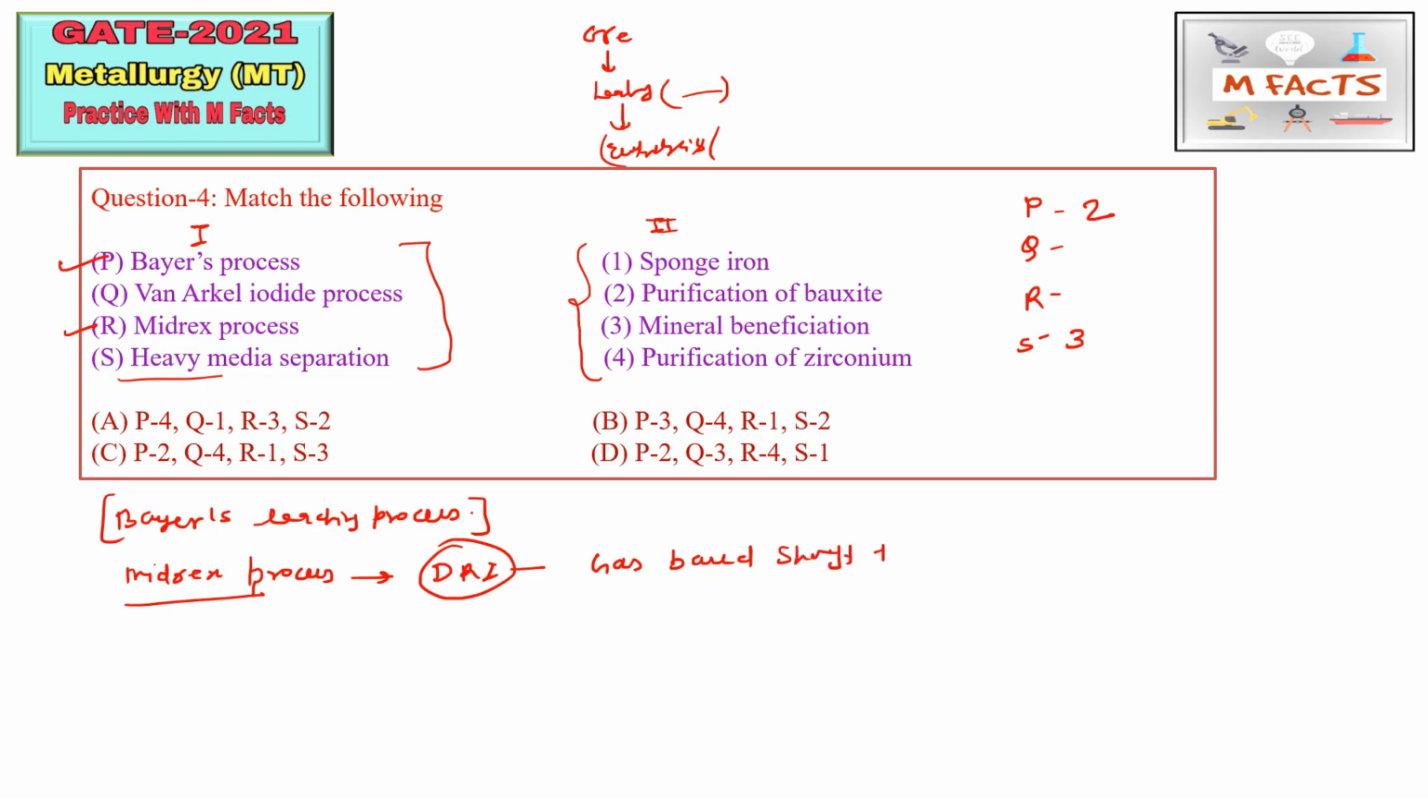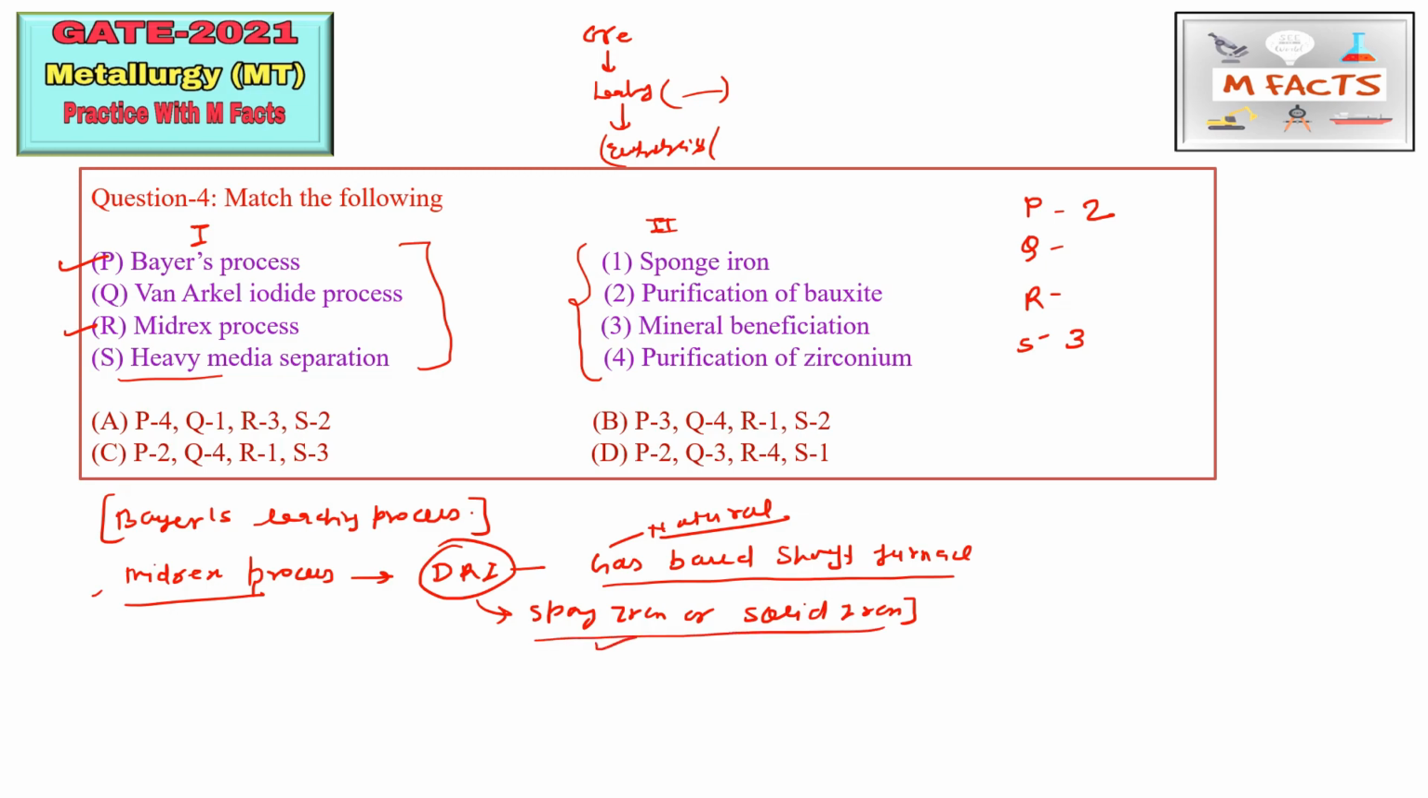Generally we use natural gas in these processes for reducing the iron ore. The product we get in Midrex process is sponge iron, or if they give solid iron, that will also be correct. This is for MSQ type of question. So sponge iron, solid iron, or DRI, these all are the product names of this Midrex process. So the R we can match by 1.